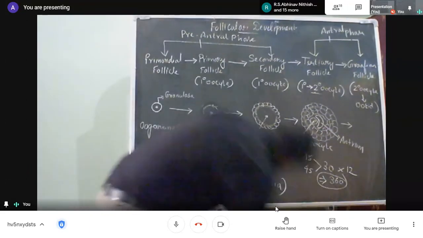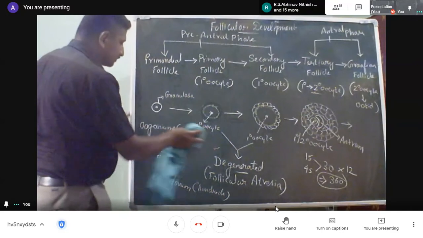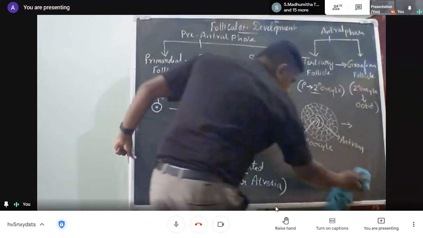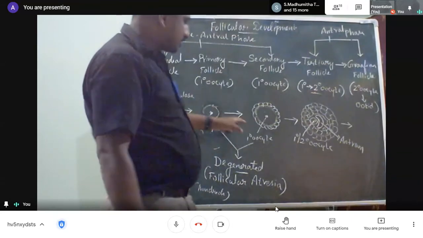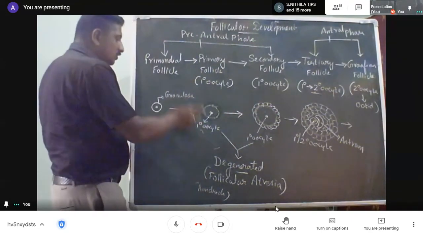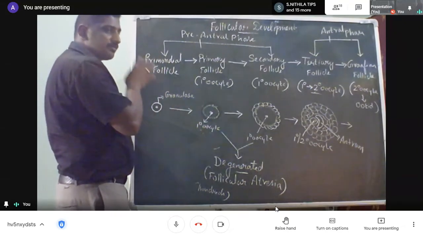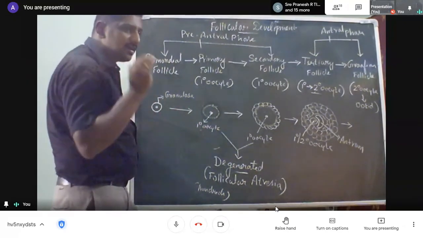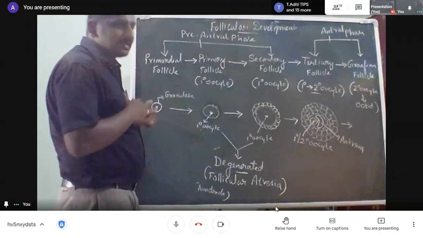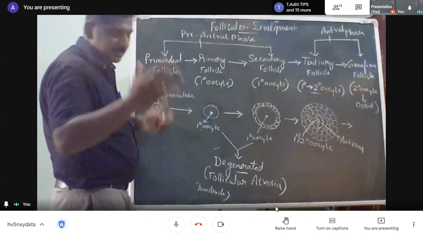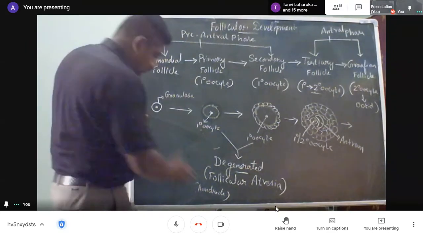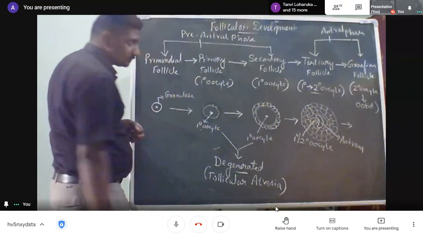As a result of follicular atresia, most of the primary oocytes are not transformed into a secondary oocyte. That's why, though we are getting millions of oogonia from the mothers, only a few hundred eggs are released, because most of them are degenerating. You got the point? Yes, sir.